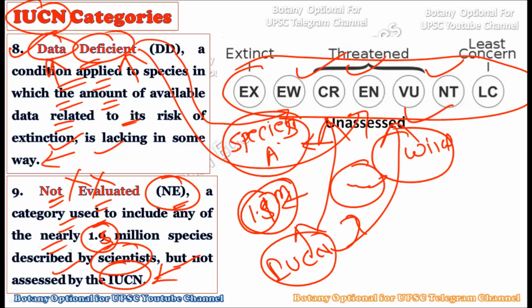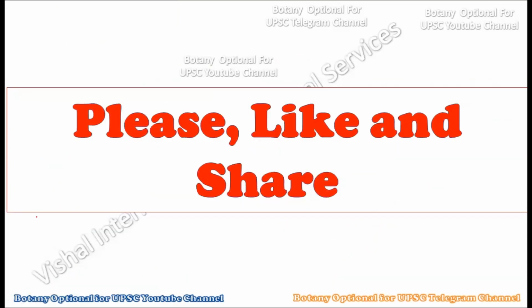So these are the nine IUCN categories, which show us how to categorize species under the IUCN. The seven are the main categories, and the last two are the data deficient and not evaluated categories. So this is all about this particular topic.